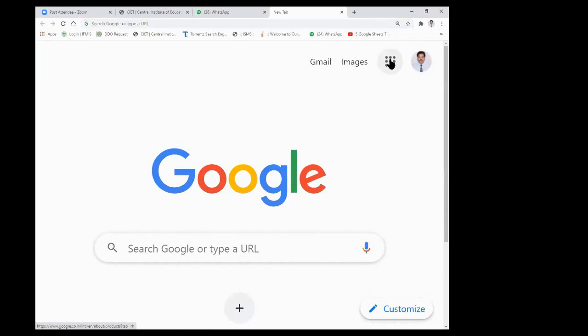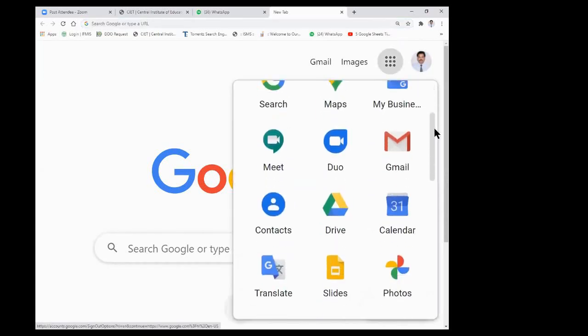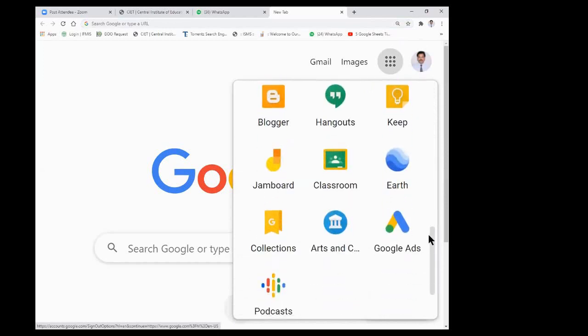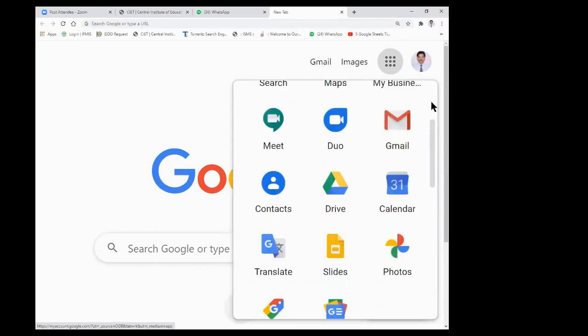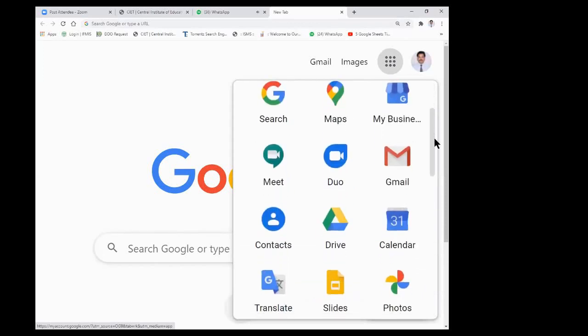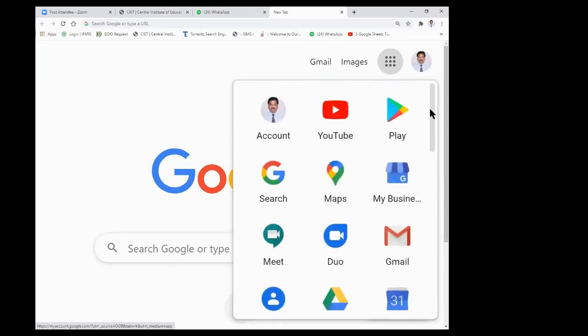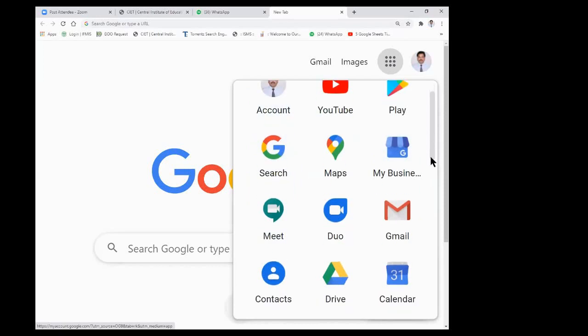Whenever we click on these nine dots, we will see different types of applications here. These applications together are called G Suite. In this G Suite, that is Google Suite, many applications are free and a few are payable. For example, if you want to use My Business, you have to pay something. And for other applications, for example, even Google Meet, until September 30th it is free, and after September 30th they will charge something, just like Zoom. The Gmail account is also free, and everything else is free.